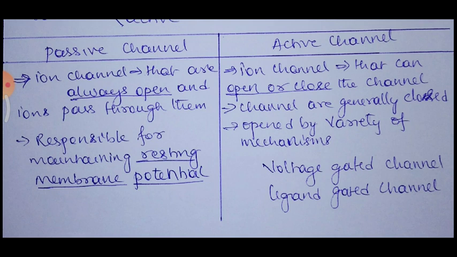Whereas active channels are ion channels that can open or close. Always open is the left side, that is the passive channel, whereas one that opens or closes according to the cell requirement is called an active channel. These channels are generally closed and are opened by a variety of mechanisms. There are some substances which stimulate or activate these channels to open.